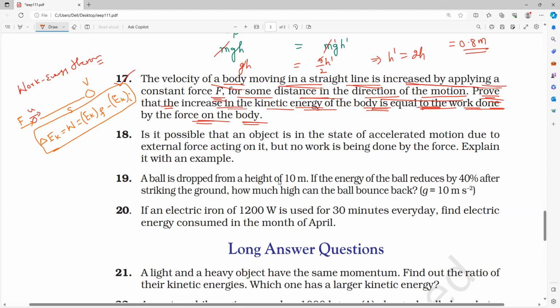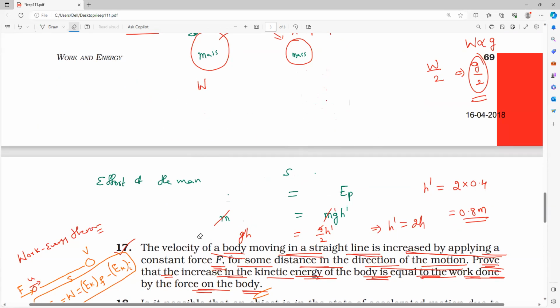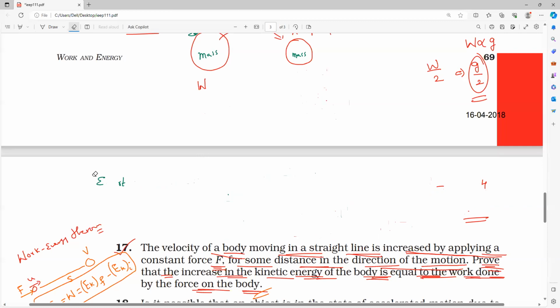Do you remember, everybody? So the proof, if you want it. What is the work energy theorem proof you have written? Verify, everybody. Check your notebooks and tell me. Proof: what does the work energy theorem state? The total work done by a body is equal to what? I am saying, the total work done by the body is equal to something. Statement for the work energy theorem.